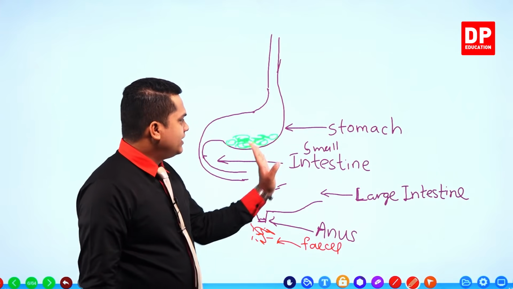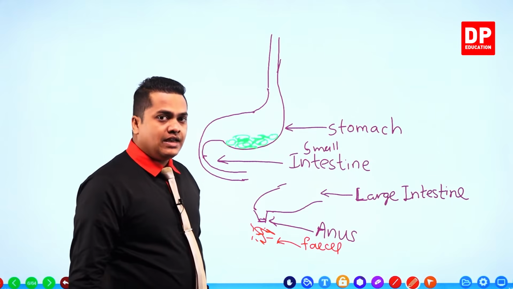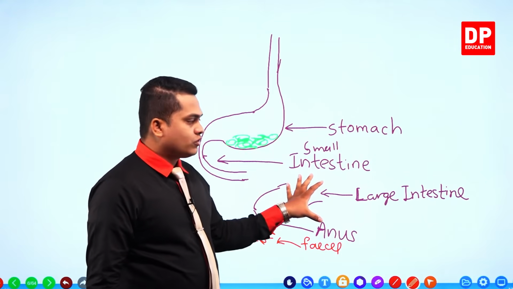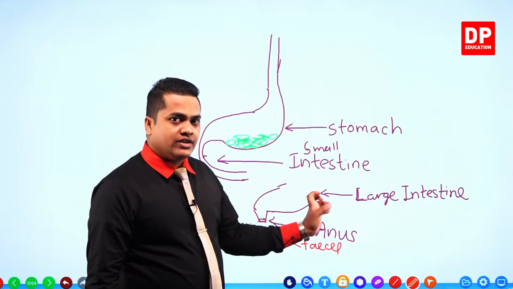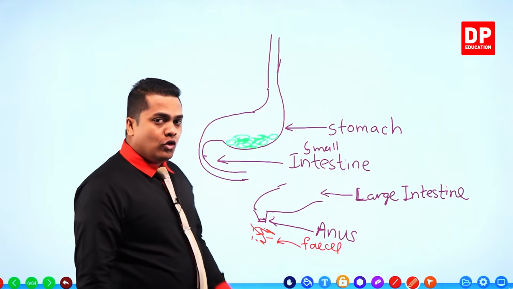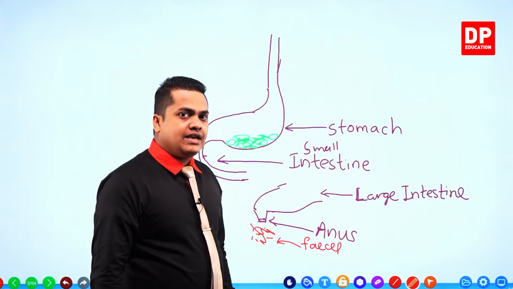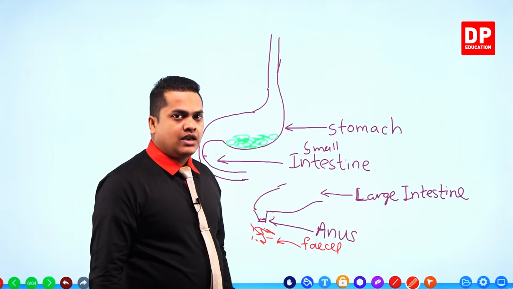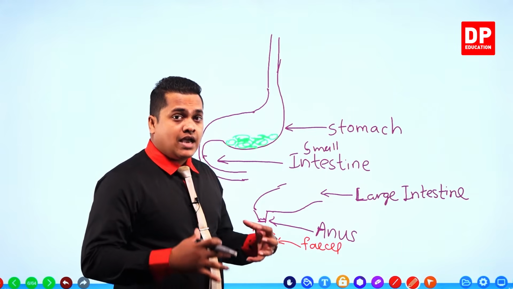You eat food and it travels through the intestine and finally comes out to the large intestine. Within the large intestine, mainly water is getting absorbed. Within the small intestine, all the necessary nutrients contained in the food are getting absorbed, like carbohydrates, proteins and lipids.